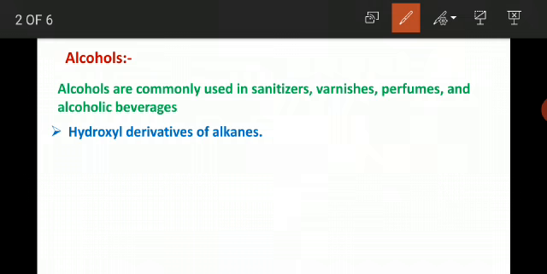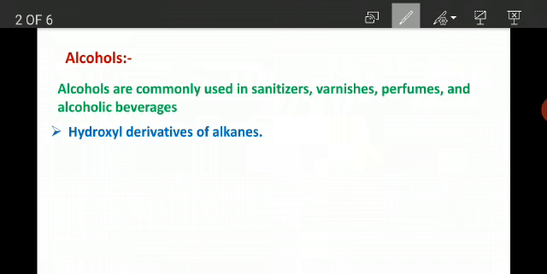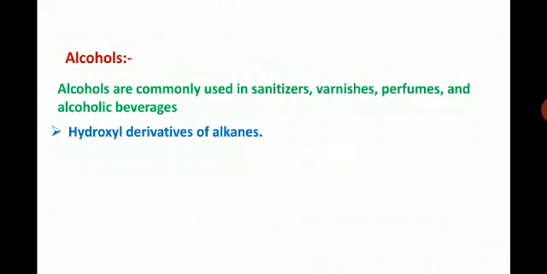So we will explain it now. It can be denoted like this. Suppose this is the alcohol, and this is the alkane. This is the general formula for alkane, R-H, where R is the alkyl group and H is the hydrogen atom.